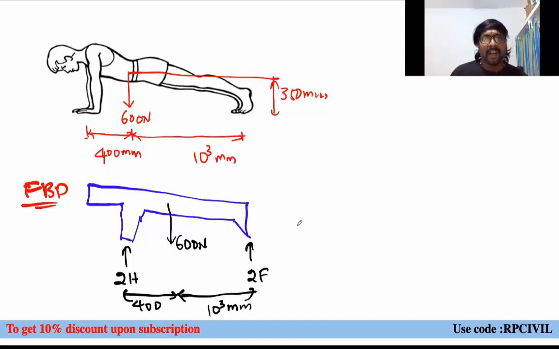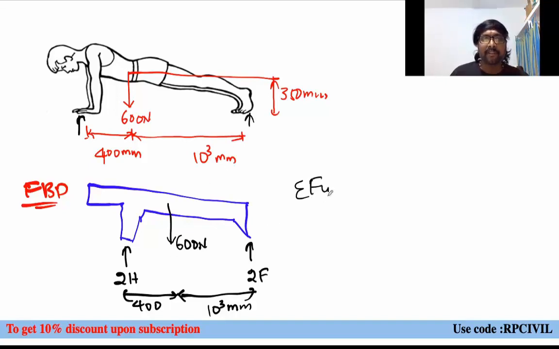And now, how can you get the relation between 2H and 2F? If you observe the sum of the horizontal forces, do you have any horizontal reactions exerted? No. If this fellow were in contact with the wall, there would be a horizontal reaction exerted. But he is not in contact with the vertical wall. He is in contact with the horizontal floor only, so perpendicular to that floor means only vertical reactions are possible. There are no horizontal reactions possible.